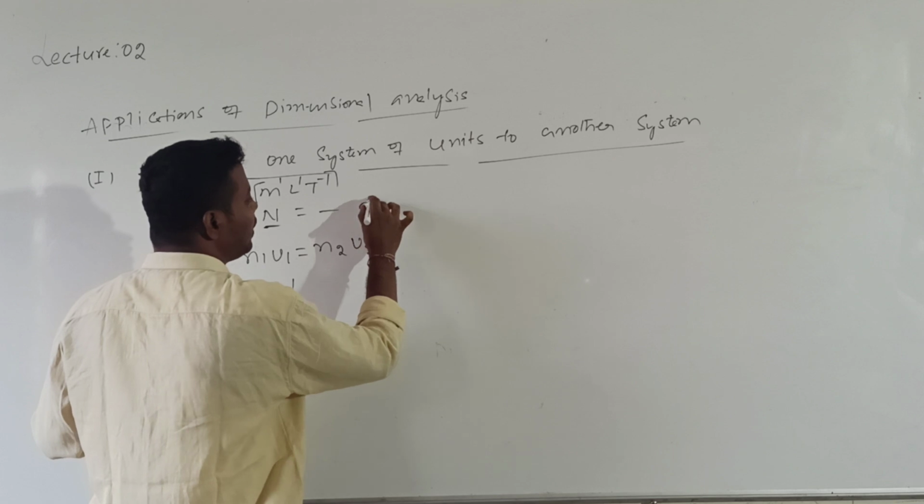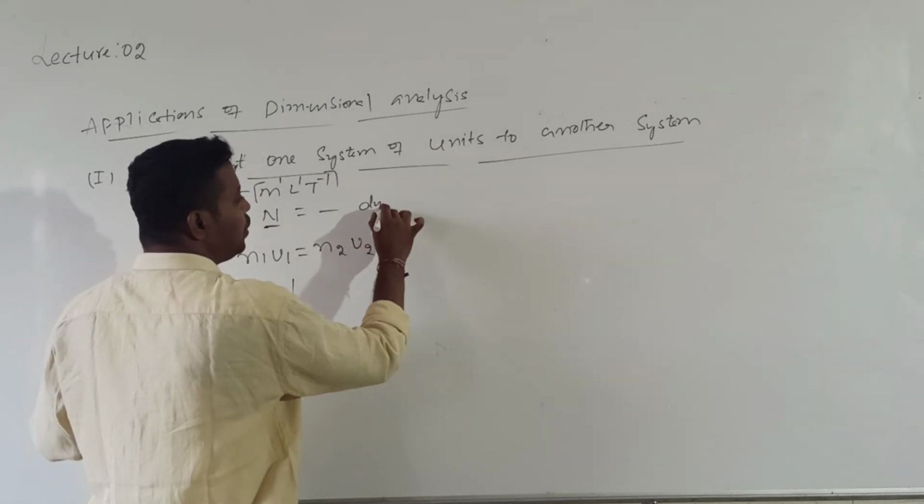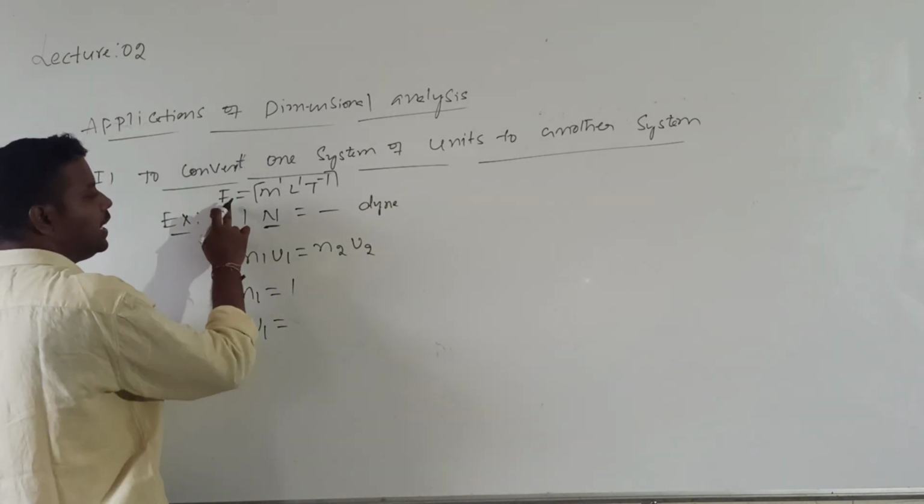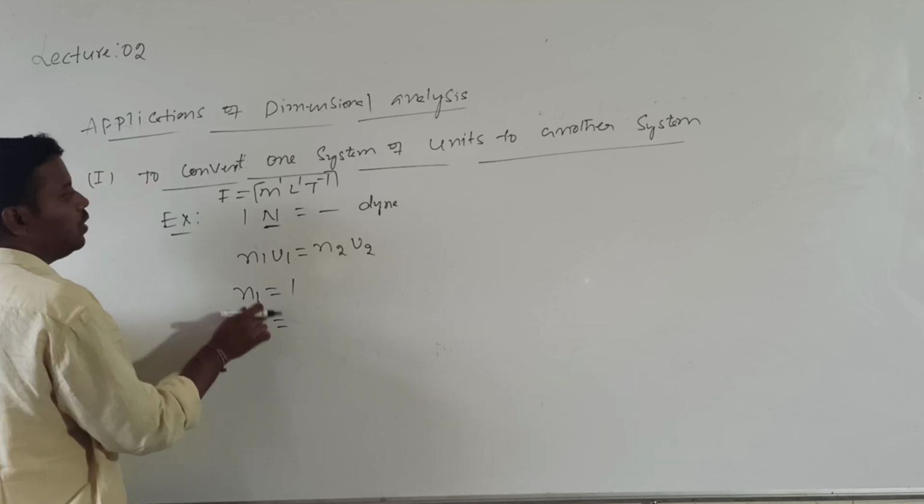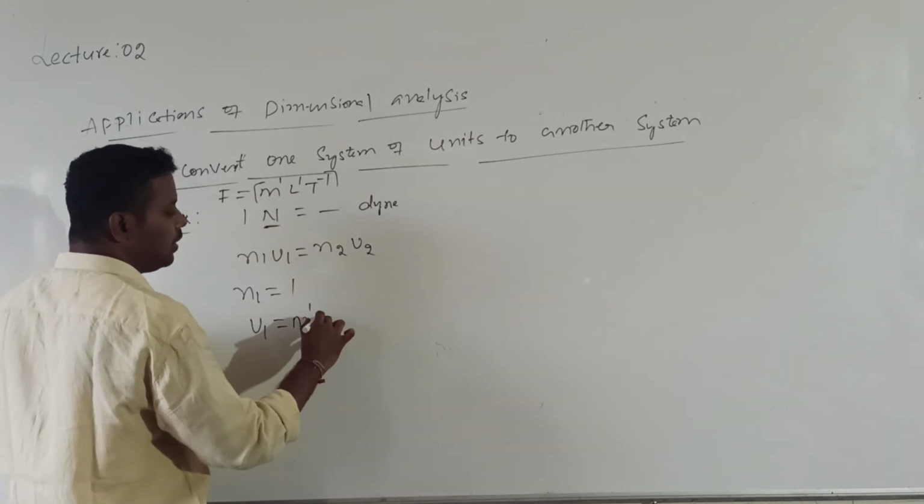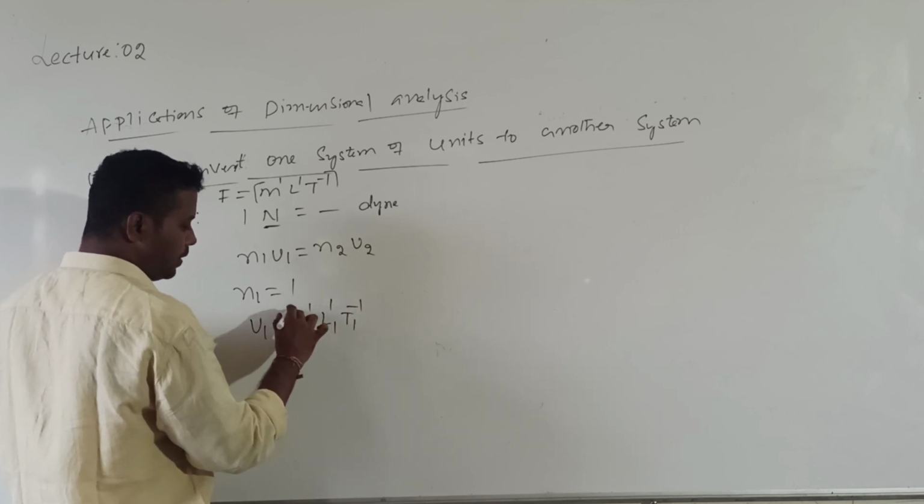We are writing for work done. Work done: 1 joule is equal to how many erg? 1 newton is equal to how many dynes? So the U1 value here, in place of U1, what will I write? The dimensional formula of force. I will write it as M power 1, L power 1, T power minus 2.